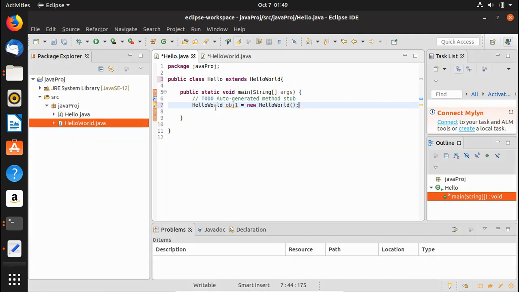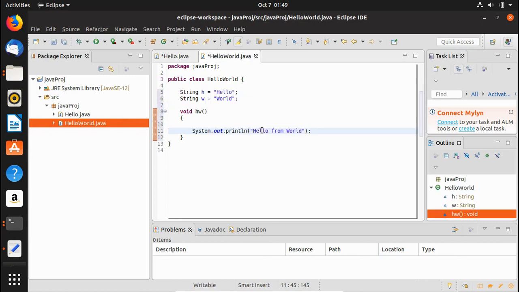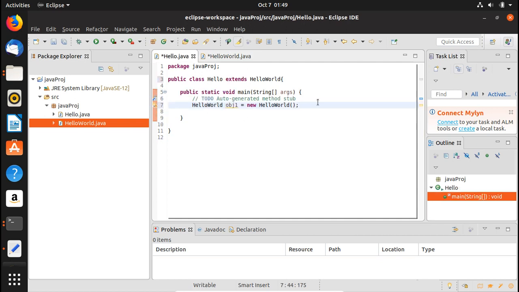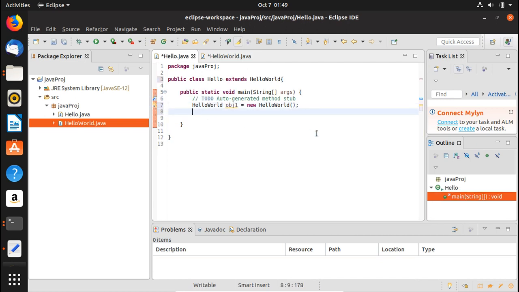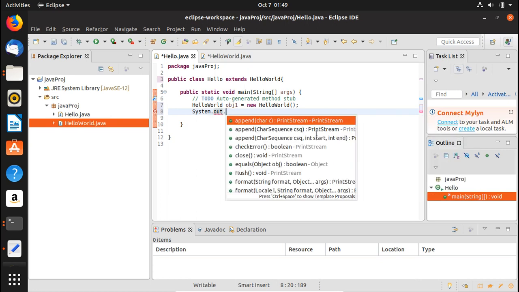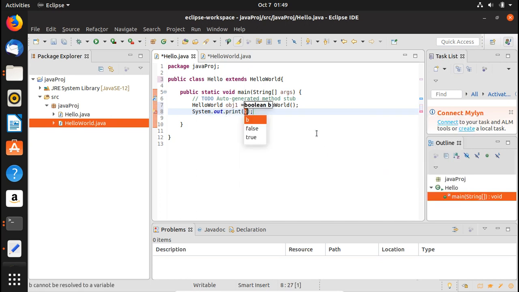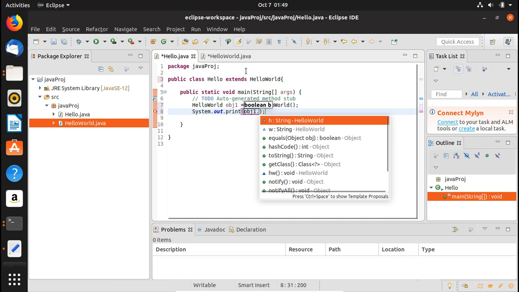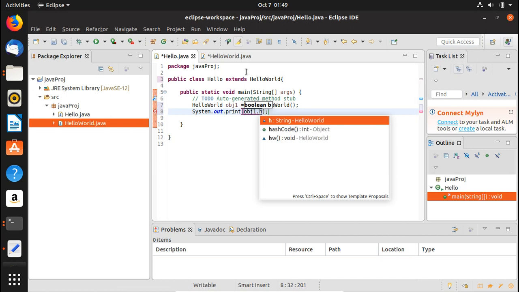Now we are going to access these two variables and this function, and we're going to call it inside this main function, because basically you can say that we are going to inherit them. So we're going to have System.out.println, and inside of that we're going to have obj1 dot h, which is a variable.